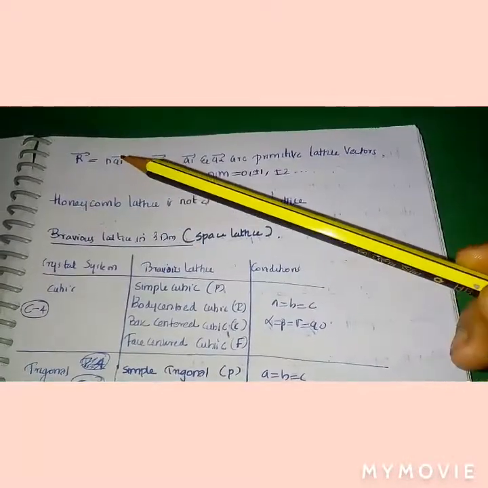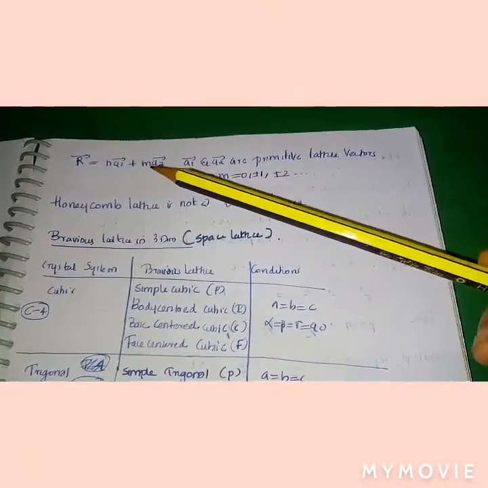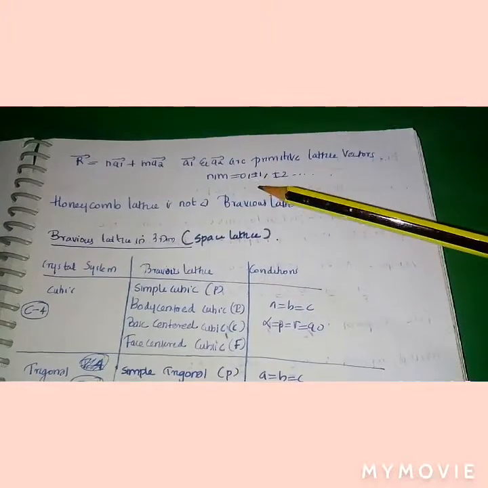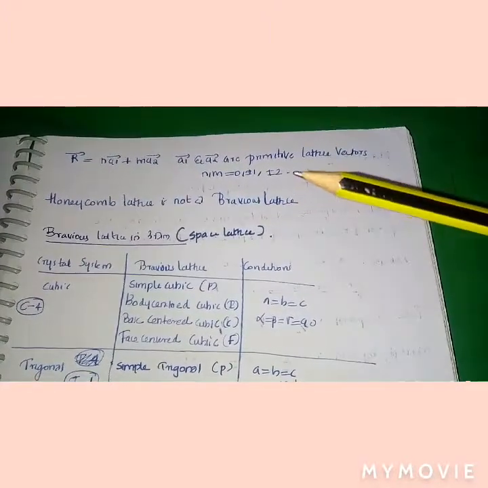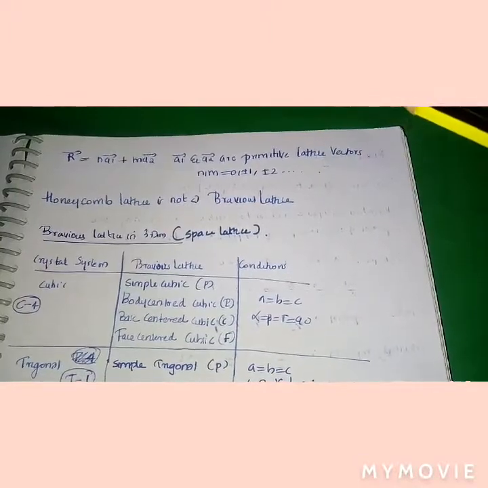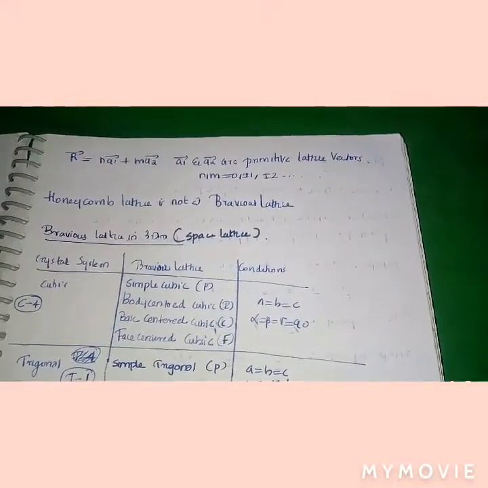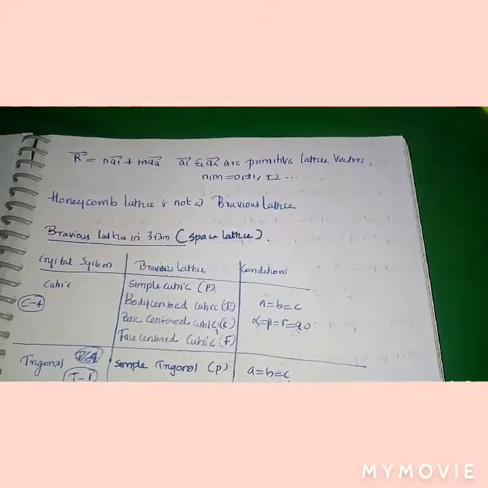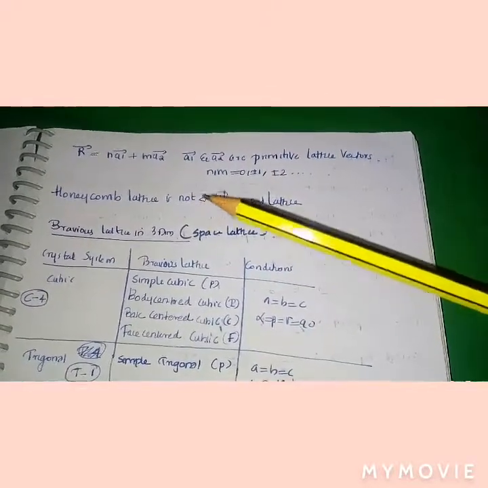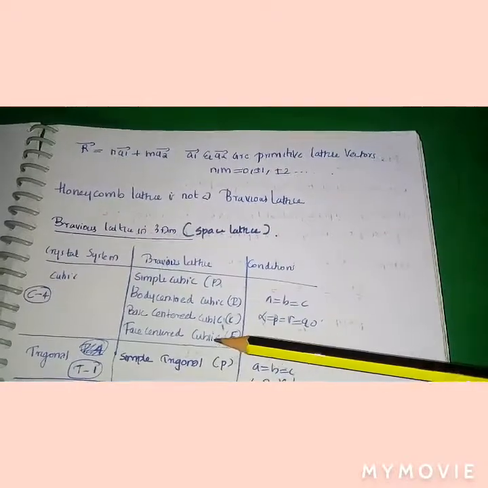We can represent R equal to n a1 plus m a2, where a1 and a2 are the primitive lattice vectors, and n and m can be 0 or plus or minus 1 and so on, any integer. You should know that the honeycomb lattice is not a Bravais lattice.